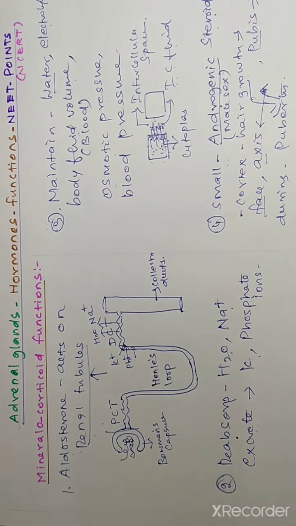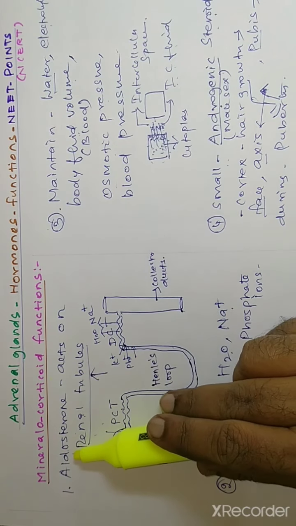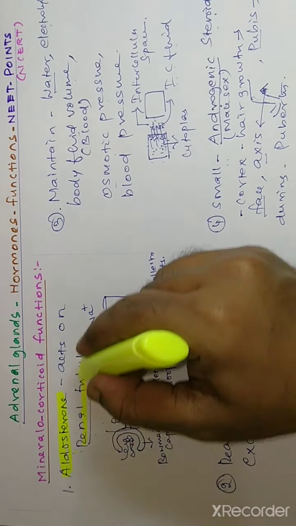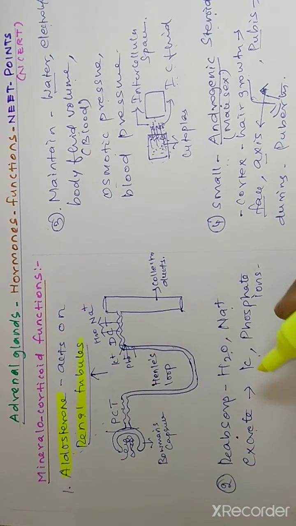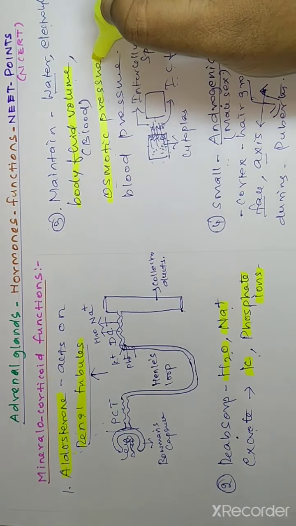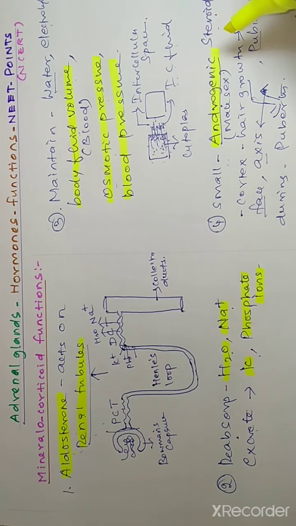So I will repeat again the function of mineralocorticoid. The main mineralocorticoid is aldosterone. Aldosterone acts on the renal tubules, and it is responsible for absorption of water and sodium and excretion of phosphate and potassium ion, so that it maintains the water and electrolyte balance, body fluid volume, osmotic pressure and blood pressure. A small quantity of androgenic steroid is also secreted from the adrenal cortex, which is responsible for hair growth in the face, axial and pubic parts during puberty.